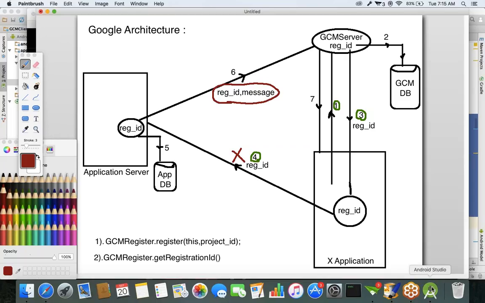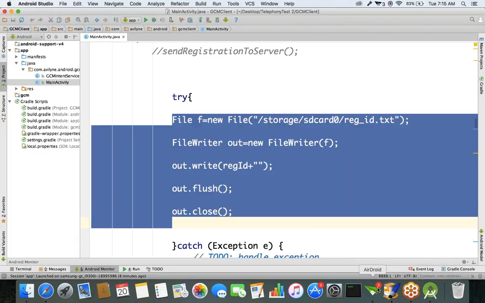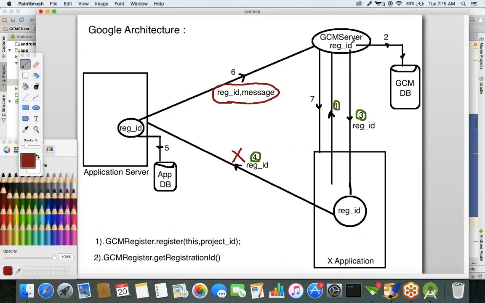Okay. So now here we got the registration ID. Up to now, the Android part is done, boss. We are hitting the GCM server, we got the registration ID, and we stored it. Basically, we had to send the registration ID to our application server. Our Android responsibility is done. Now the second thing is what? The application server has to make a request to the GCM server.